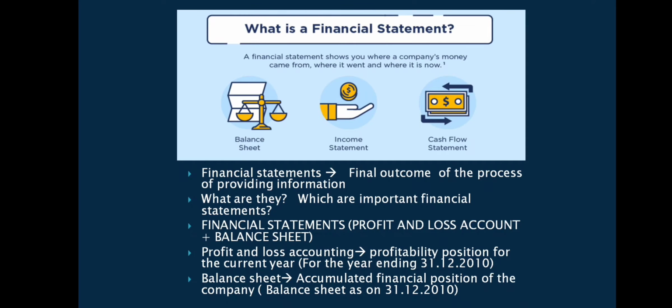But the balance sheet, even though we are preparing it every year, is an accumulated financial position of the company. It is not the financial position of the company for that particular year. It is an accumulated position right from the inception. If the company has this many lands, buildings and machineries and so many things, everything will be carried over and the end result, the accumulated result, will be produced in the balance sheet. That's why we are using the term "as on". This is the core difference between the profit and loss account and the balance sheet, even though both of them are important components of the financial statements.